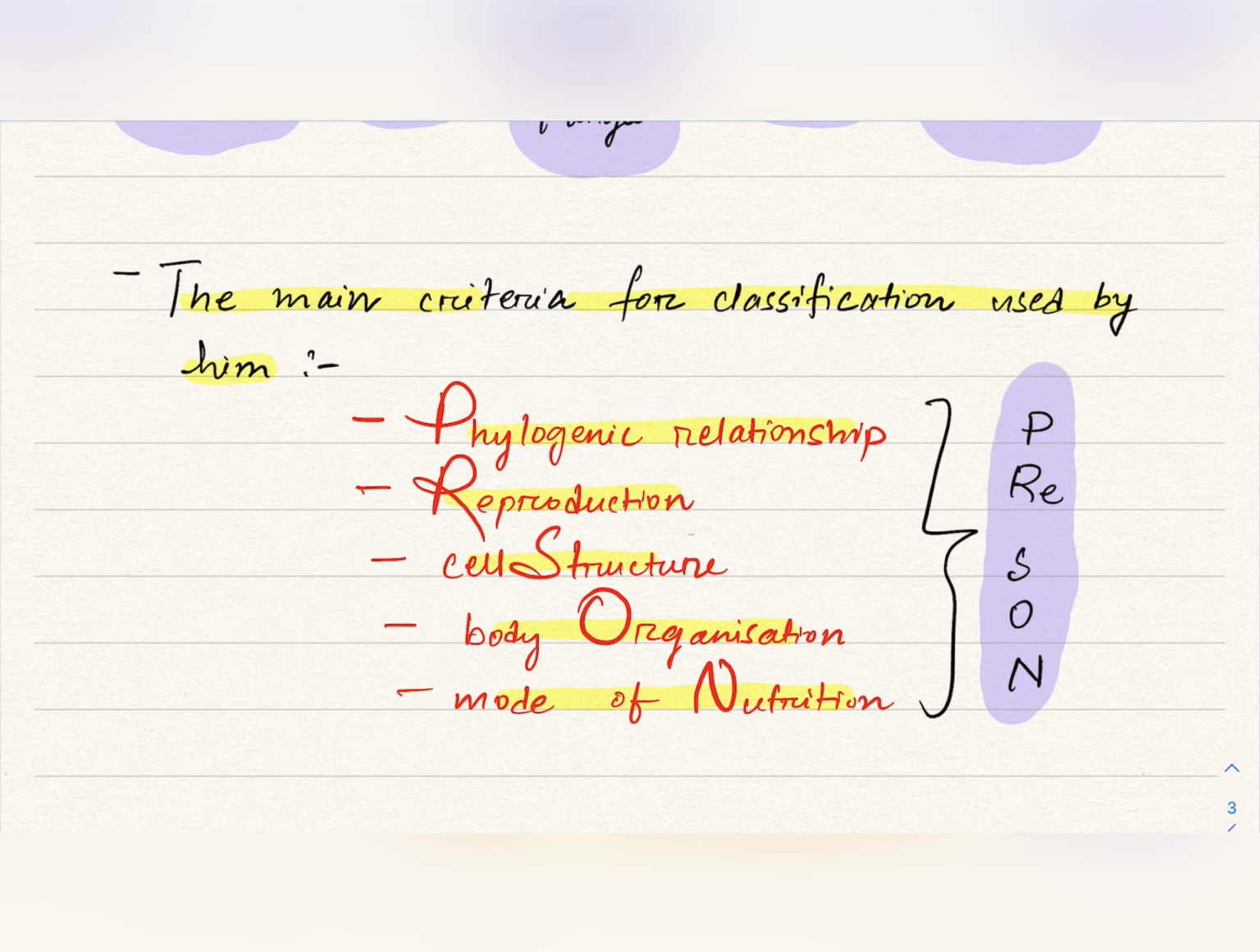In NCERT it is given in this serial, but I have written here first phylogenetic relationship, then reproduction, then cell structure, then body organization, and the last but not the least, mode of nutrition, because there is a mnemonic to memorize these five criteria. These have been frequently asked in MCQs in the NEET examination.